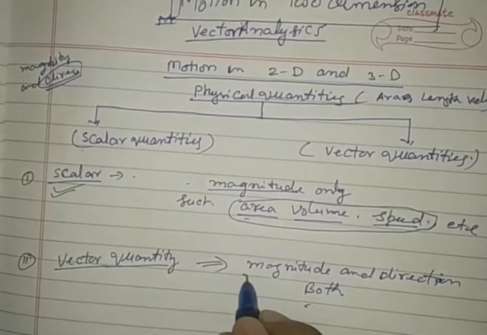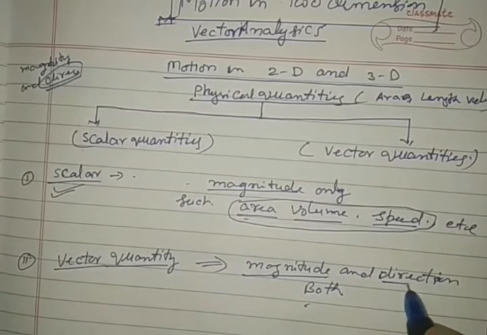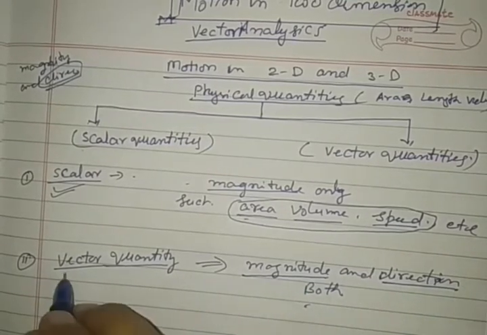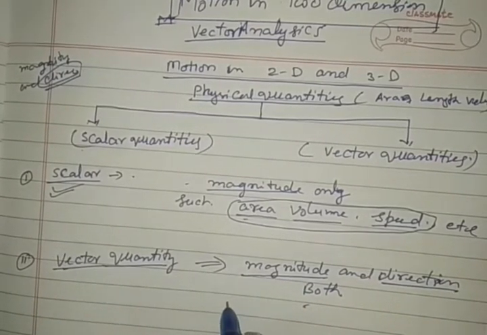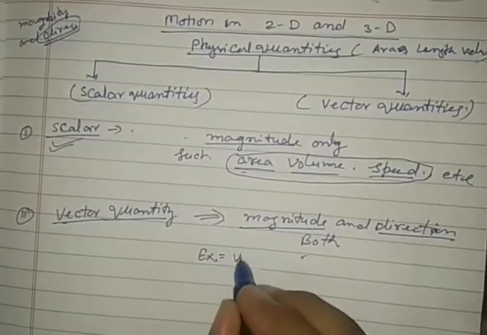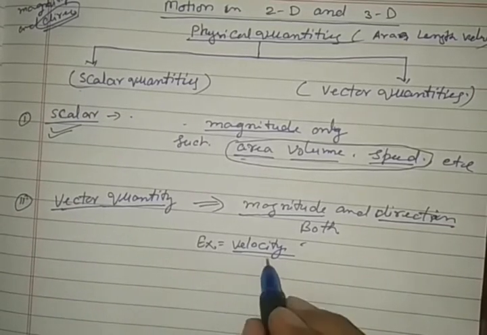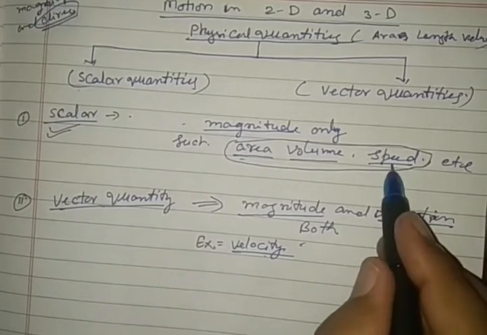When a physical quantity is dependent on its magnitude and direction both, then it is called a vector quantity. Such as, for example, we are going to take velocity. Velocity is a vector quantity. Speed is a scalar quantity.